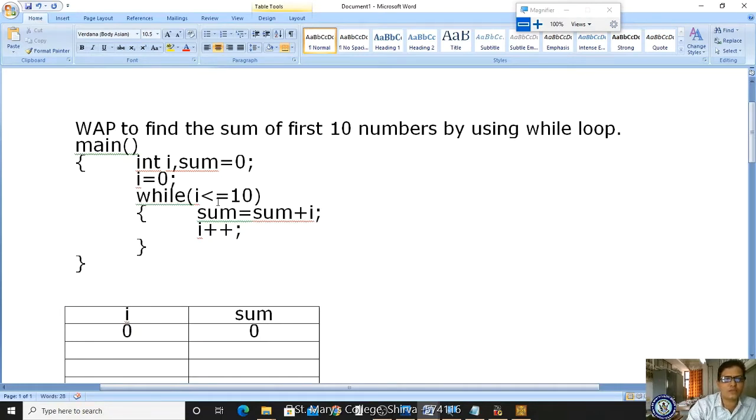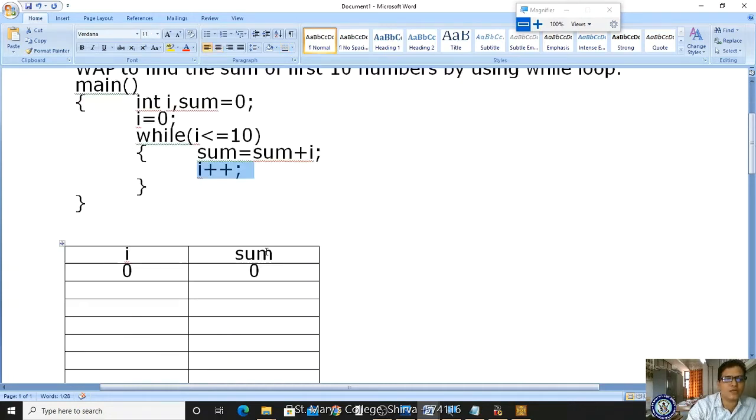Now let us see. While 0 less than or equal to 10, is the condition true? Yes, true. If it is true, it will enter into the body of the statement. Now sum is equal to sum plus i. What is the sum value initially? 0. What is the i value initially? 0. 0 plus 0, what is the value? 0. So in sum, I am once again storing 0. When i value is 0, sum is also 0. Now in the next line, you are incrementing the i value. 0 plus 1 means 1, right?